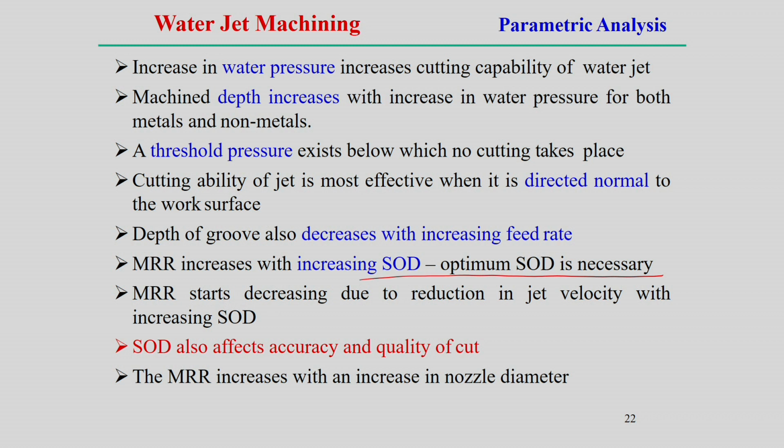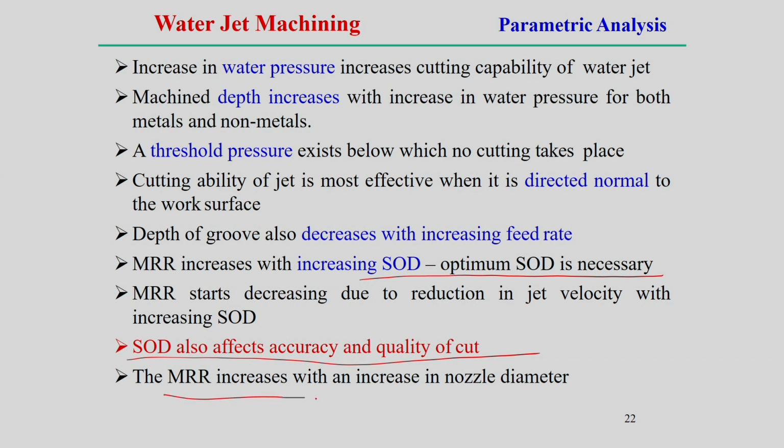So, the material removal rate also decreases if the stand off distance increases, because when the jet impinges on the workpiece surface, the velocity will decrease as the stand off distance increases. So, definitely the accuracy and quality of the cut depend on the stand off distance. Some optimum value of the stand off distance is required.